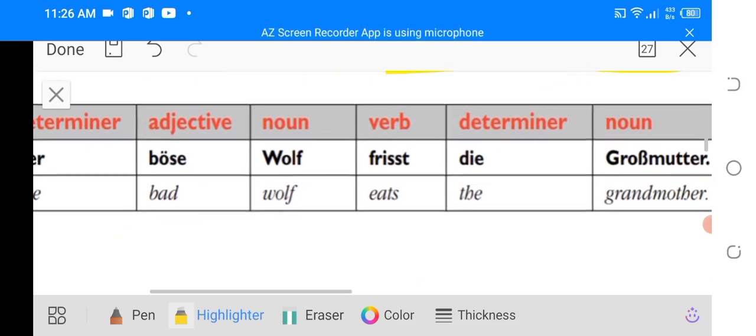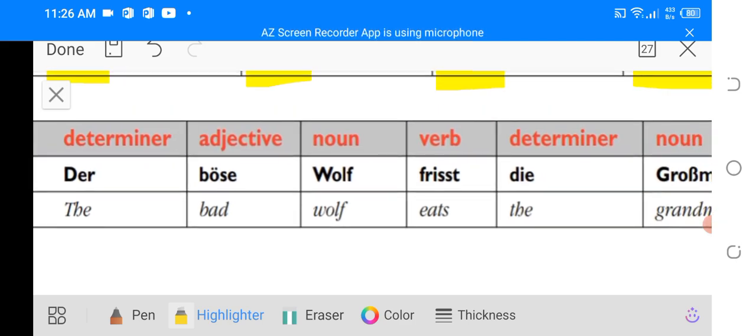Now look at another example. Der böse Wolf frisst. Here the new word is frisst, eats. There are two determiners in this example, here and here.